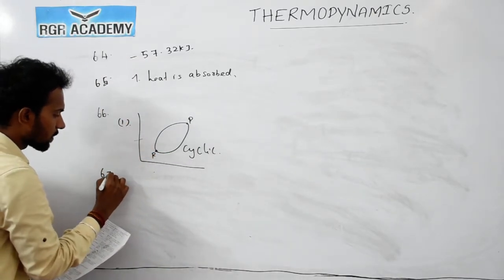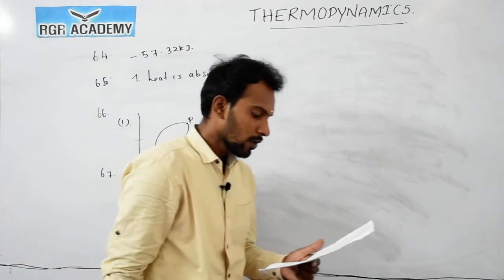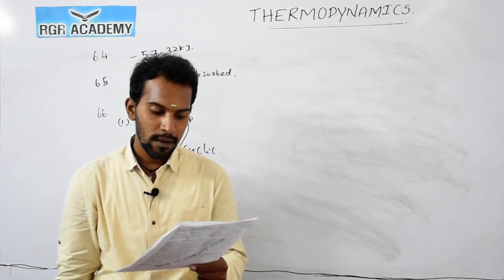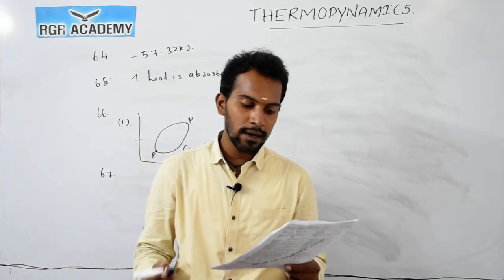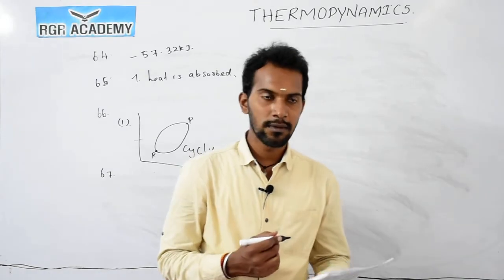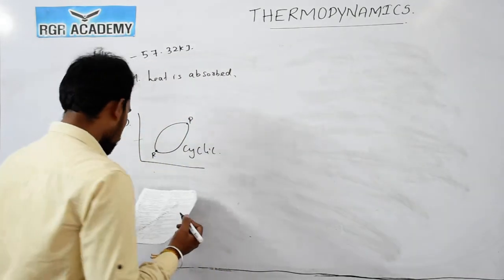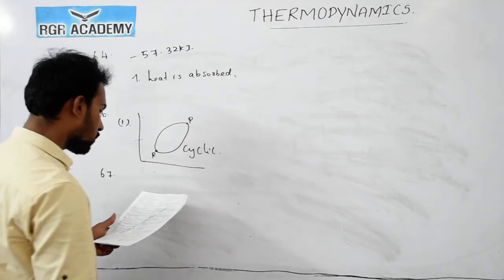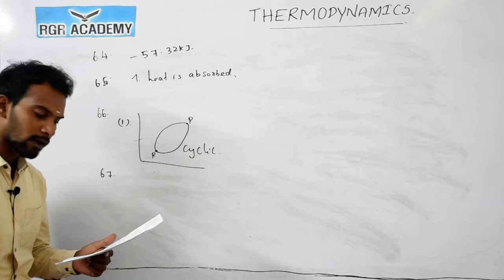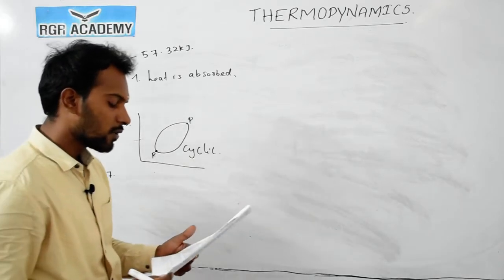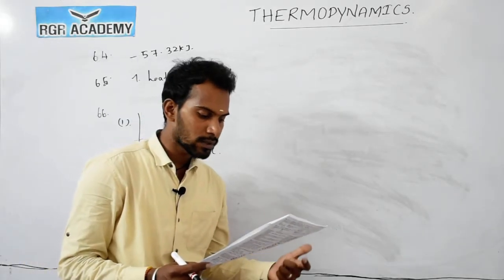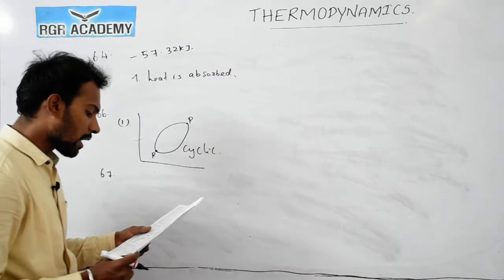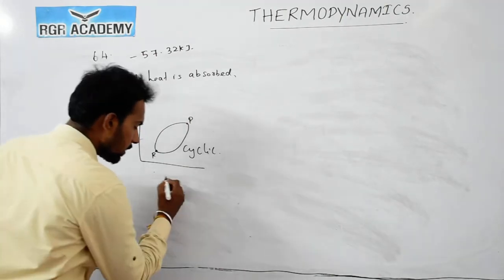Question number 67. A mixture of 2 moles of carbon monoxide and 1 mole of oxygen in a closed vessel is converted to carbon dioxide. Here, we compare the enthalpy change and the change in internal energy.